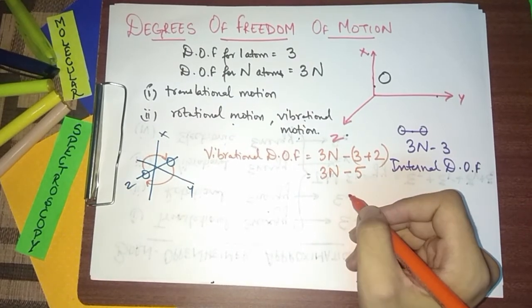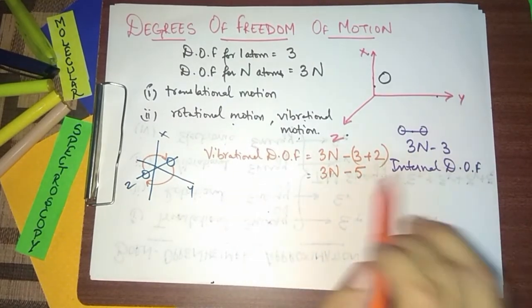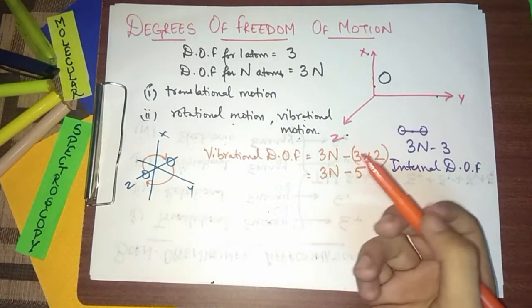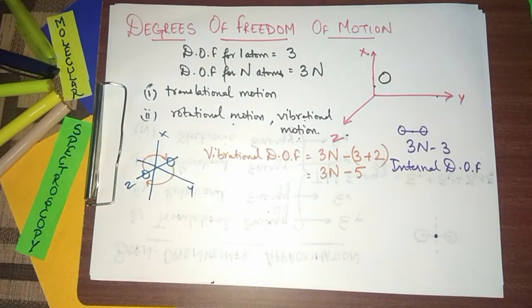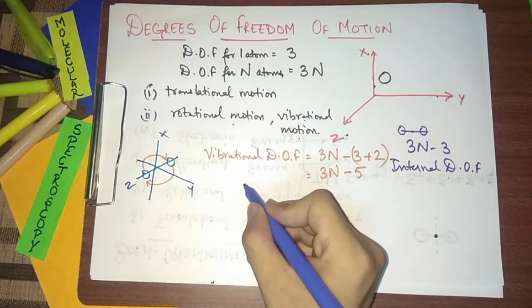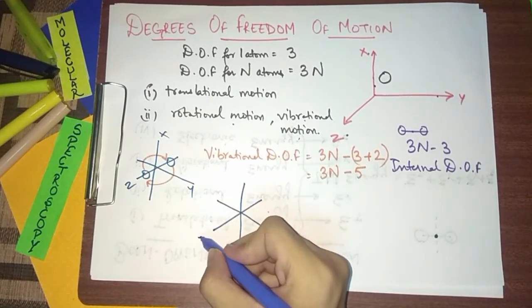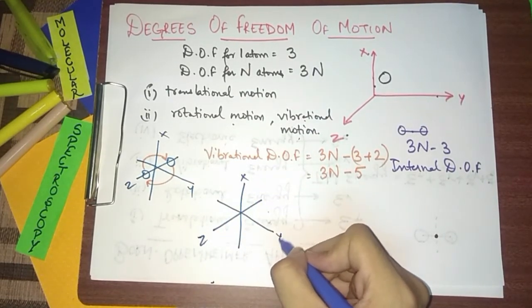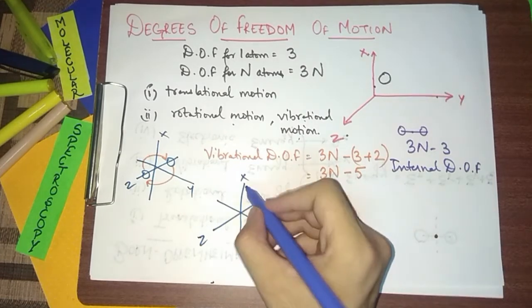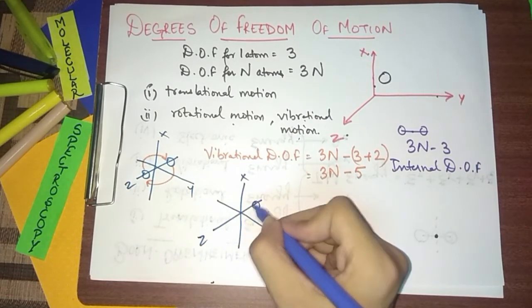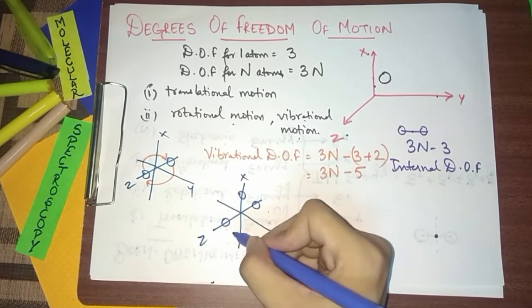So let me see if I have a non-linear molecule. So let me draw the axis for a non-linear molecule. The axes are represented like this, that we have this x-axis, y-axis and z-axis. A non-linear molecule is represented as, let me see, this is a non-linear molecule, right?